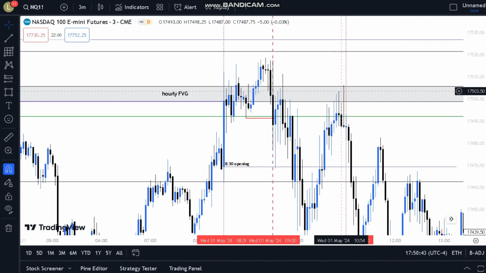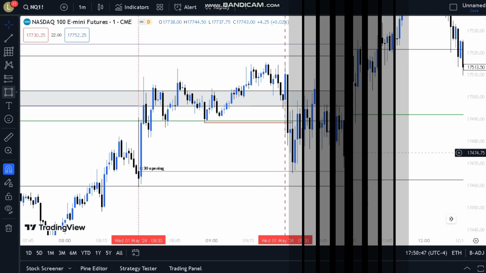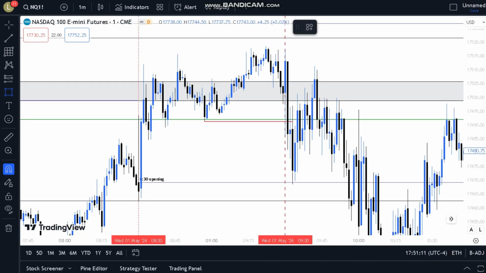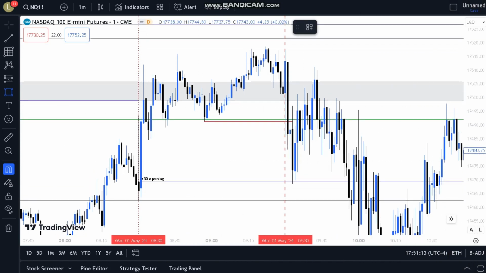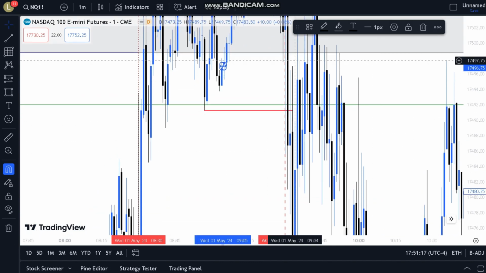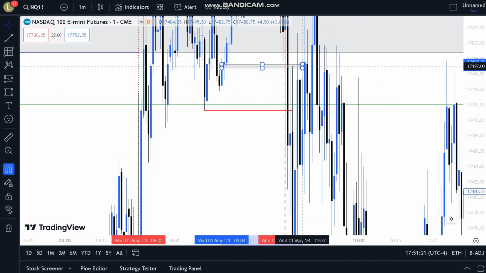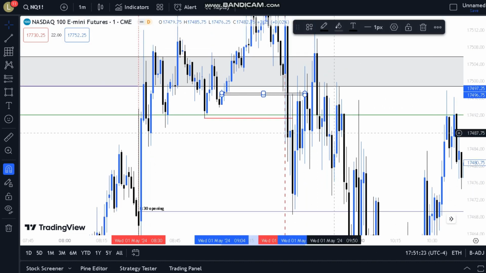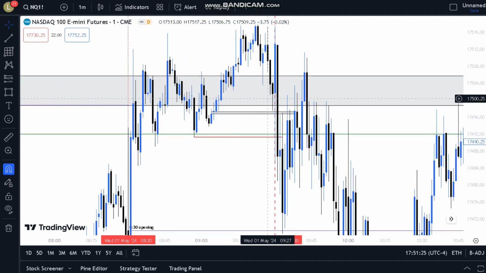Displacement right here, I look for a fair value gap within here. There's no fair value gap, right? So I go down to 1 minute and find some other entry. On the 1-minute time frame, I tried to look for a fair value gap, which would have been the most ideal situation, and I did not find one. So what I did instead was look at this volume imbalance right here on the 1 minute. This is not as powerful just because it's only on the 1 minute, but it still works. This 1-minute volume imbalance was supposed to support price up. It did right here, but then it broke through, so it made an inverse volume imbalance. The inverse got hit right here, so now it acts as resistance, as retail traders would call it.